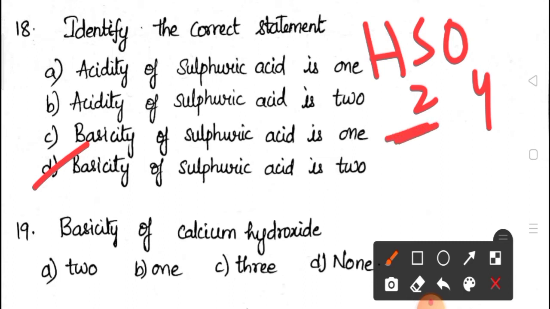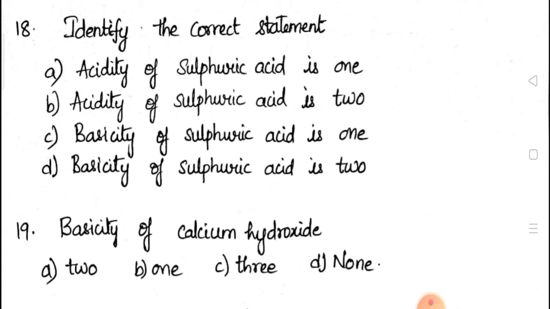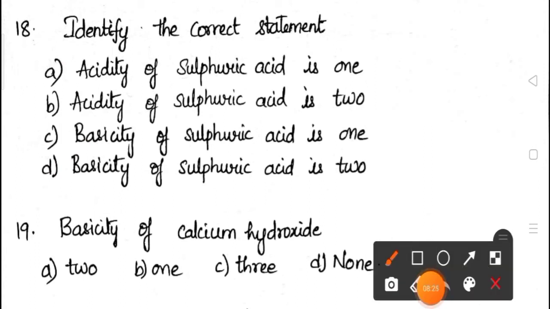The number of replaceable hydrogens in an acid is basicity. And when it comes to bases, we call that acidity. You need to remember it is exactly opposite. The answer for this question is that basicity of sulfuric acid is 2 because 2 hydrogens are there.